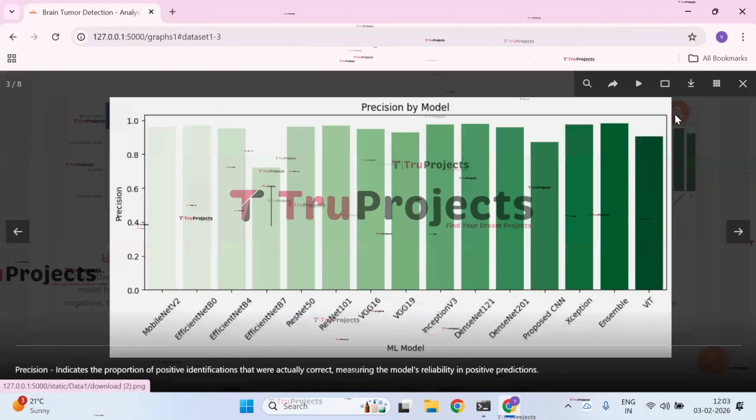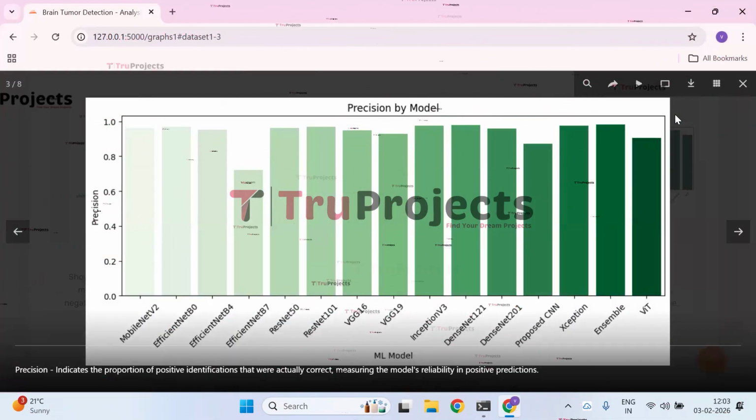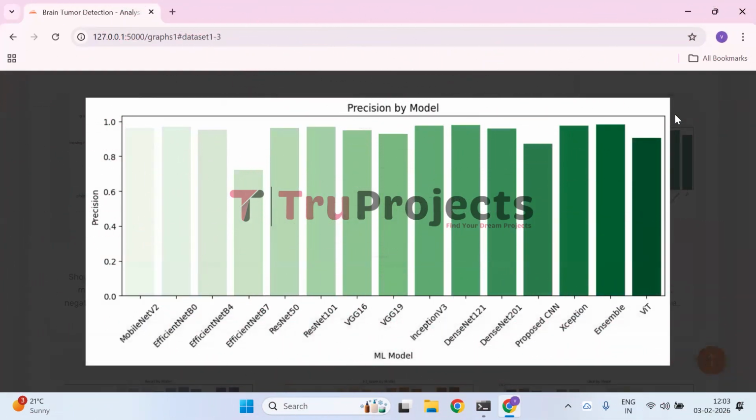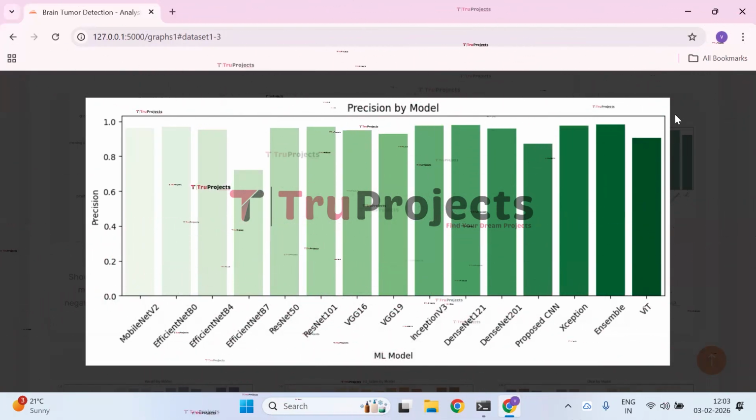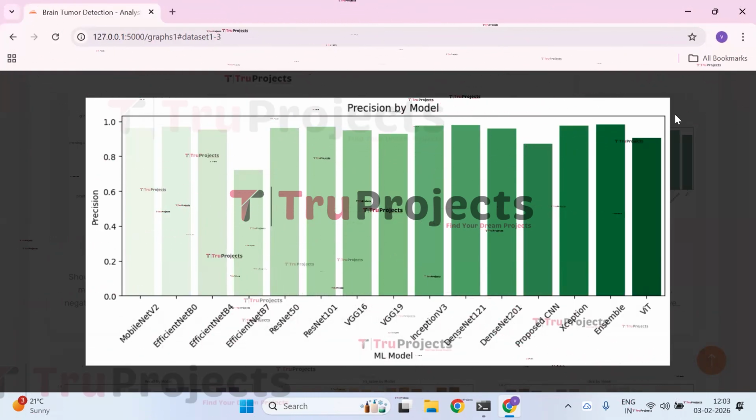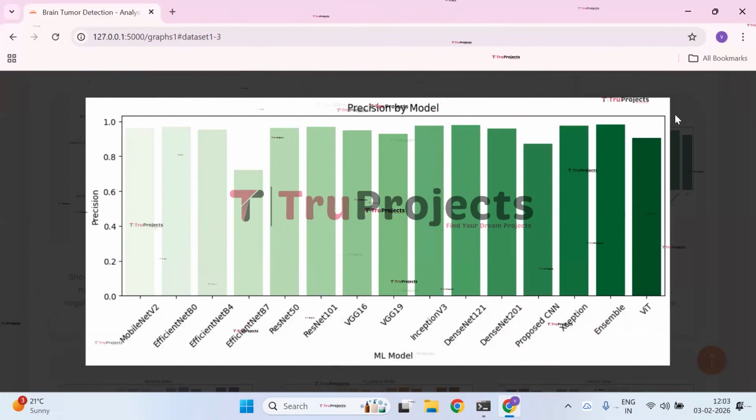Next, we have the precision by model graph. This bar chart compares precision across models, showing that Ensemble, Xception, DenseNet 121, and Inception V3 deliver the most reliable positive predictions. Lower precision in EfficientNet B7 and the proposed CNN indicates a high rate of false positives.